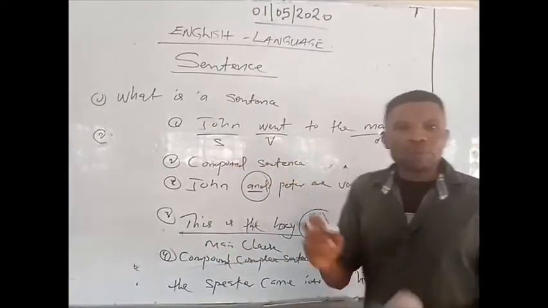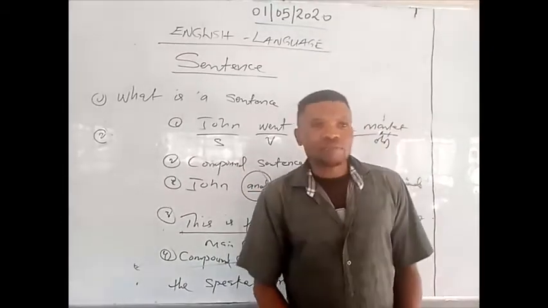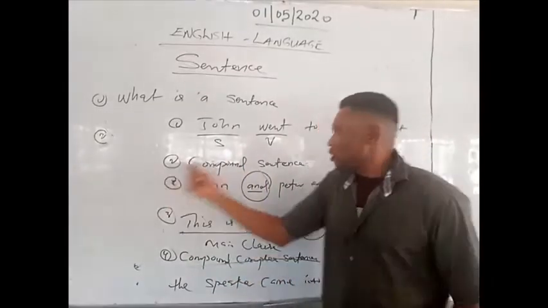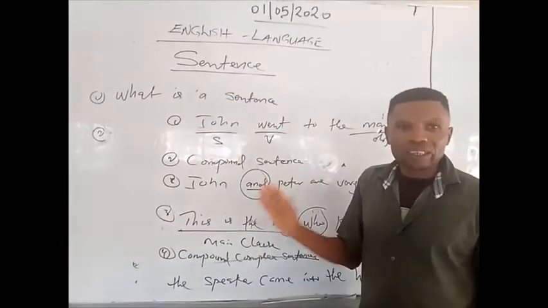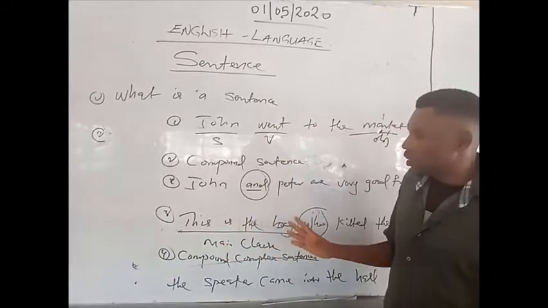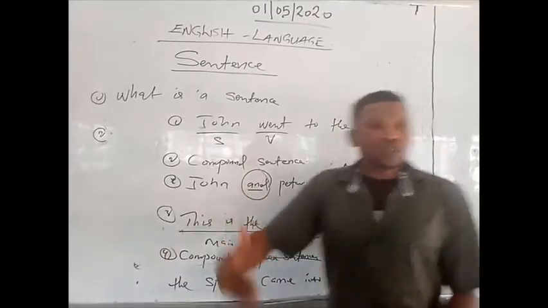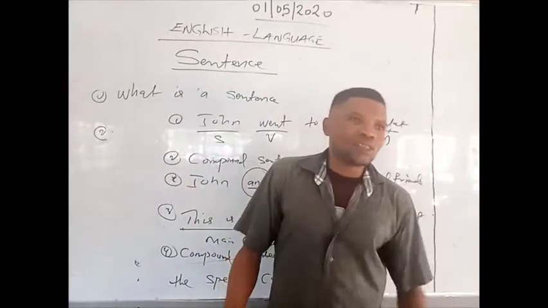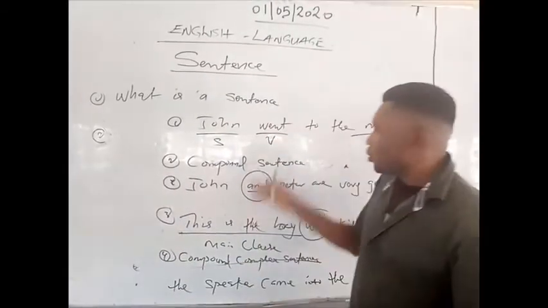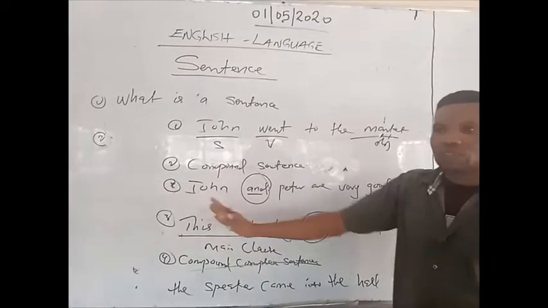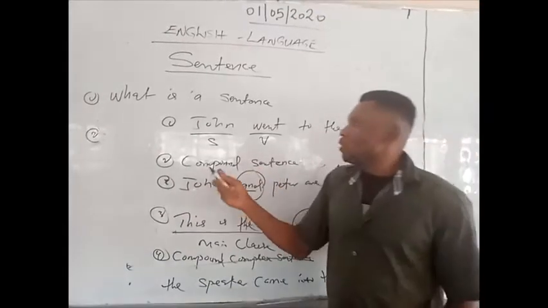For every sentence to be complete, it must consist of the 3 headings, which is the subject, the verb, and object in the sentence. A sentence cannot stand on its own without the subject, verb, and object. It is mandatory that there must be an expression used to make its own meaning more meaningful in this regard. And a sentence itself is a general expression used for us to identify which of them falls under compound sentences, or simple sentence, compound complex, or complex sentence. So they must have a meaningful expression for which to identify them based on their given expression used in the sentence. So it is very, very important for you to know what a sentence is.